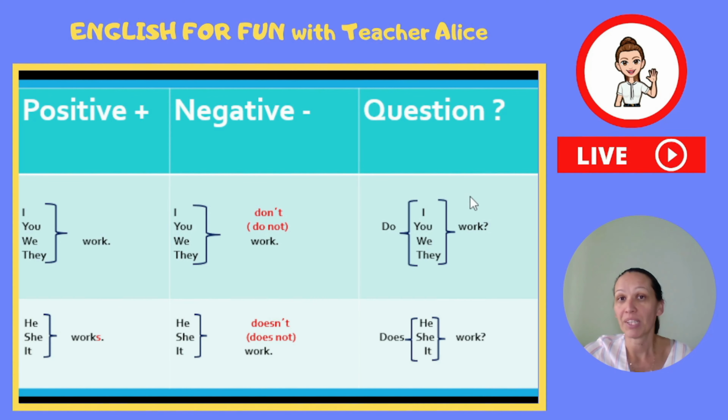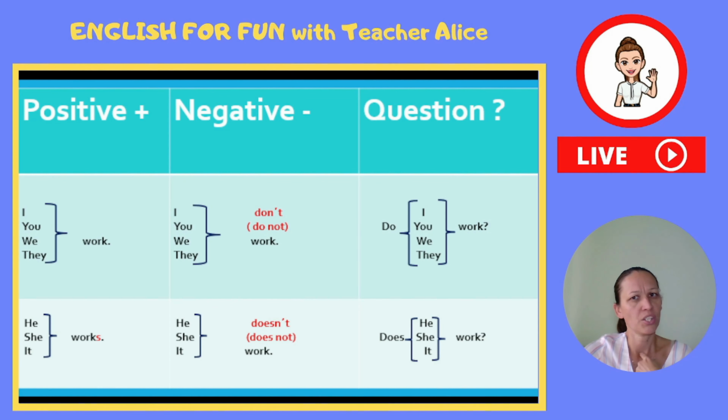Let's move to the next bit, which is questions. If we want to ask someone or ourselves, first we have to use the auxiliary verb do or its form does plus subject plus verb. So with subjects I, you, we, and they, we should say, do I work?